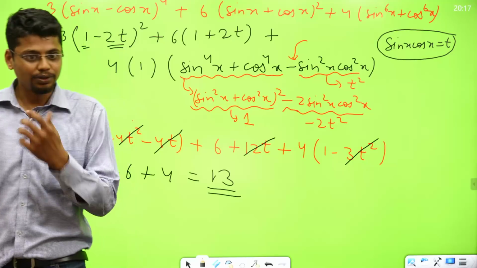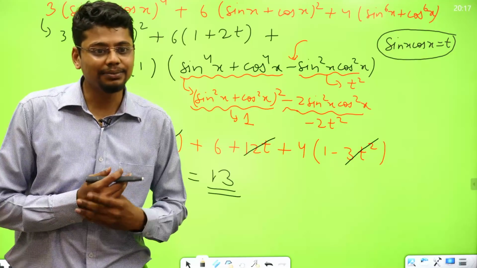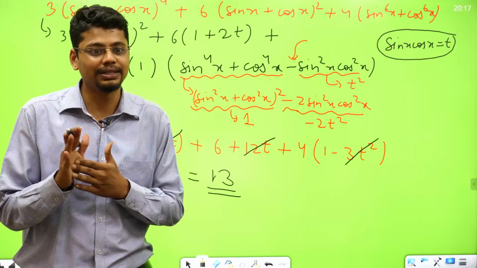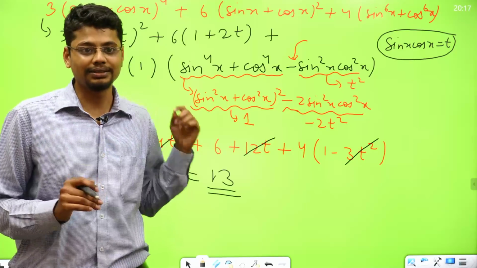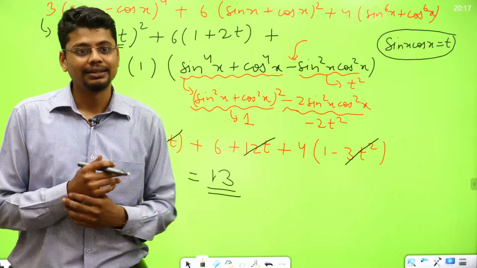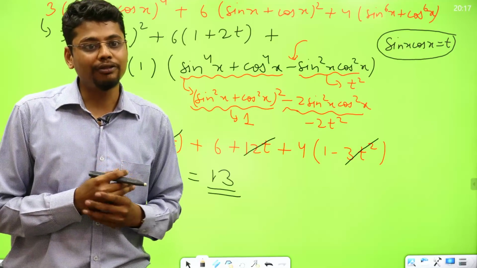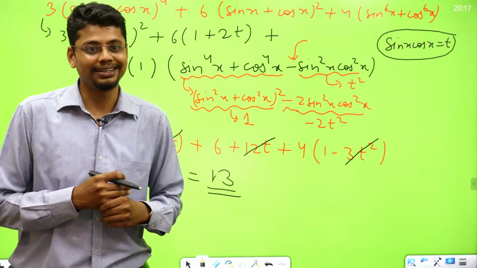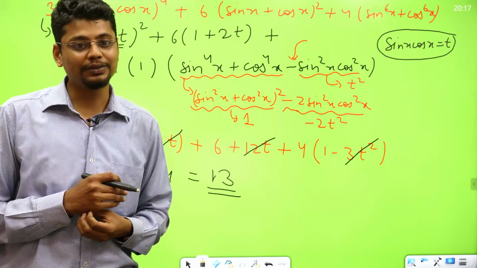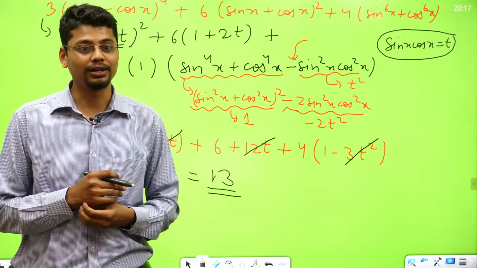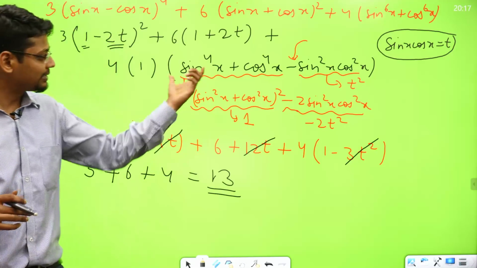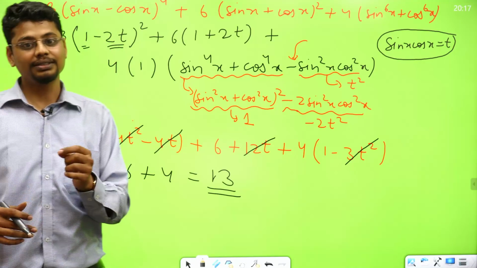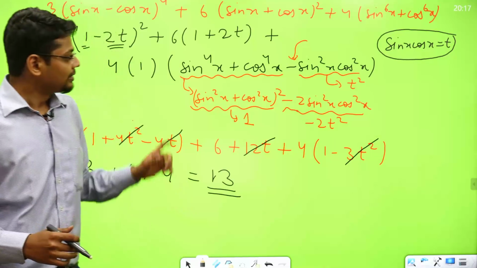All right, so great. Please answer my question, sir. Sai Krishna is asking, please repeat the question, please. Since I was explaining it, sir, please explain sin to the power 4x. Fuzzy Gaming is asking. All right, sin to the power 4x plus cos to the power 4x, again not understood. All right, I'll just repeat this part, because this is the major takeaway, I believe.